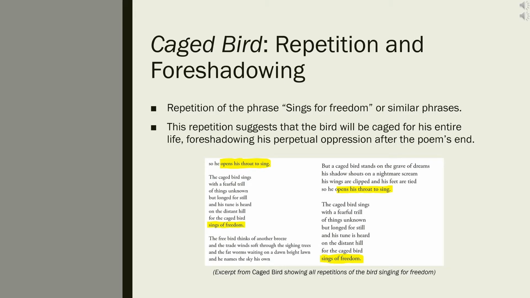Dear Mr. President and Caged Bird establish a troubling mood through the use of metaphor, rhetoric, and repetition, urging the audience to contemplate their position on racial and controversial political topics.